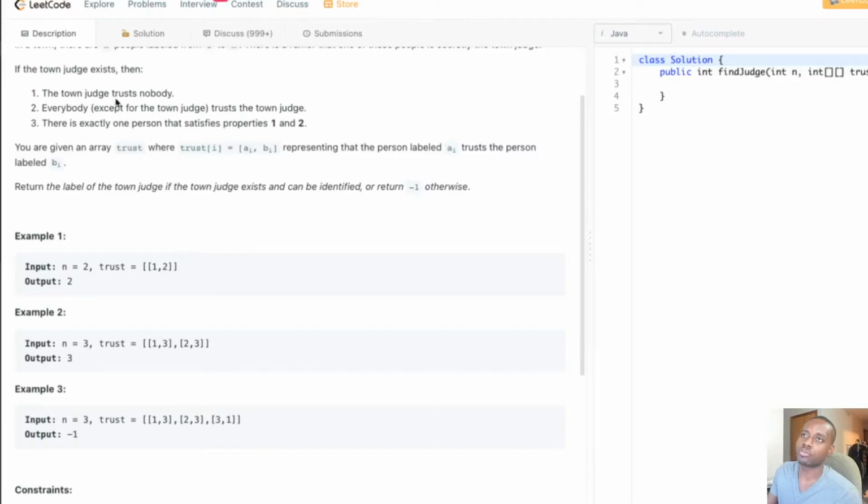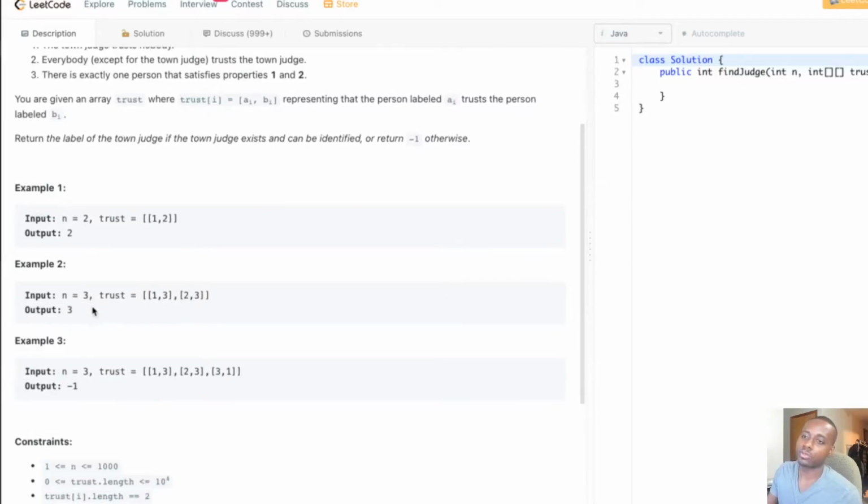The town judge trusts nobody, and 2 doesn't trust anybody. Everybody trusts the town judge is also met, since 1 trusts 2. So those 2 criteria are met, and we can automatically say, guys, 2 is indeed the judge.